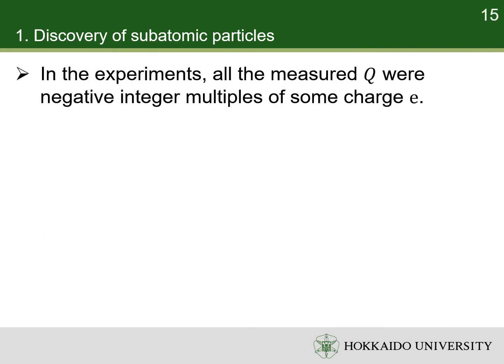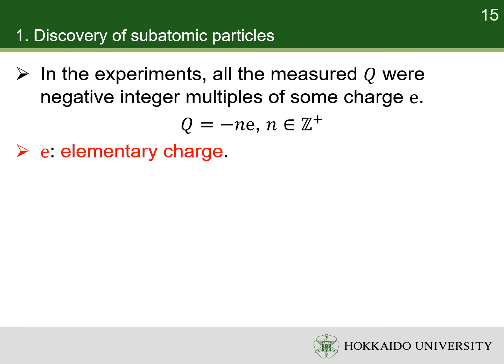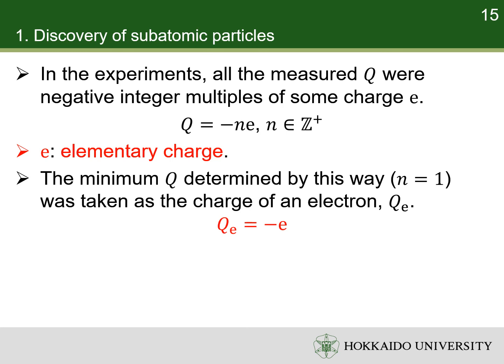In Millikan's experiments, all the measured charges were negative integer multiples of some charge, e. In the form of equation, Q equals minus n e. Here, n is a positive integer, say 1, 2, 3, etc. e is called the elementary charge. Pay attention that e is a positive charge. It is the minimum absolute value of charge determined by this experiment. The charge of an electron is the opposite of elementary charge, that is, minus e.